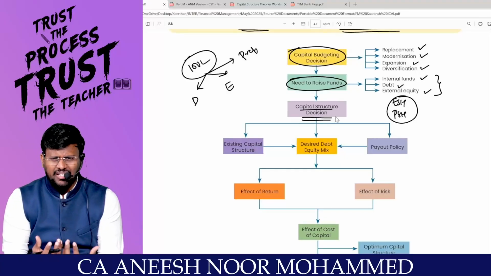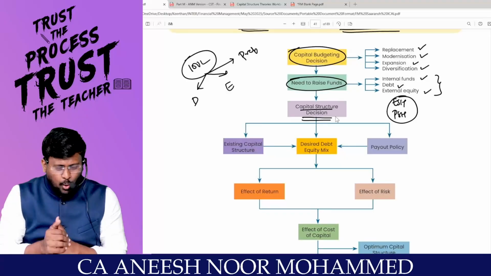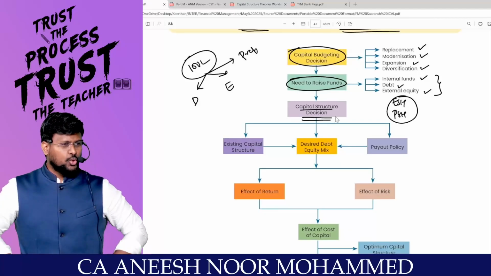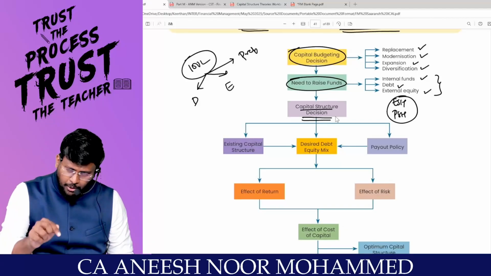Sir, if there is no project, I don't want fund at all. It is like business, how will it work? Like, okay, I am having 100 crores in my hand, I have to do something, let me do this business. No, how will the business work out? First of all, there should be a good project. If there is a good project, in order to do that project, I need fund.